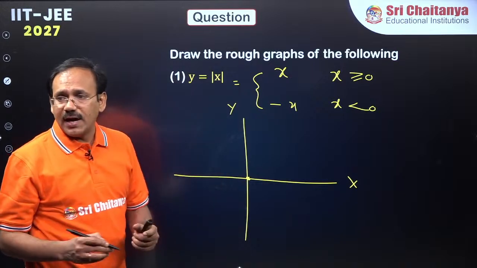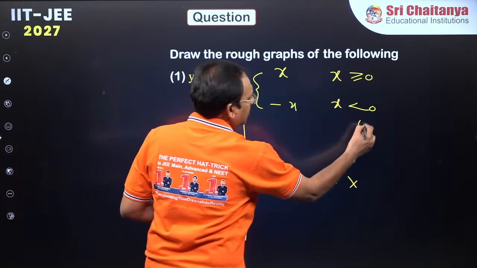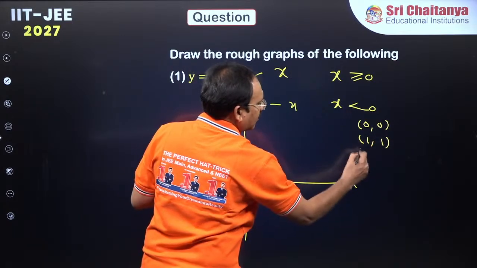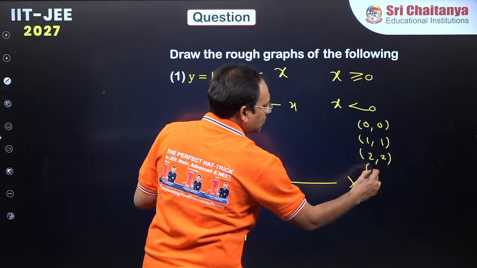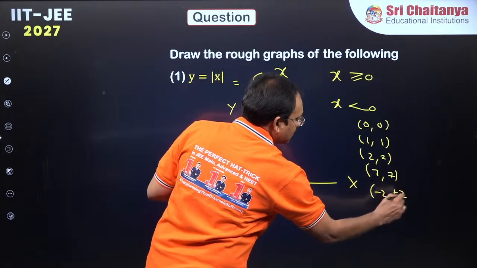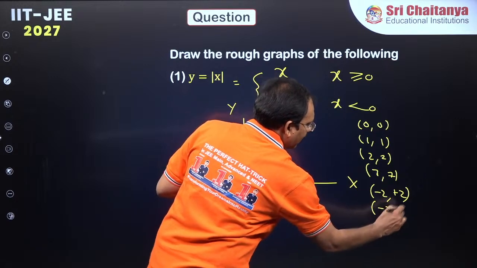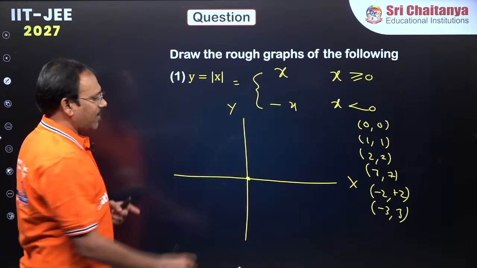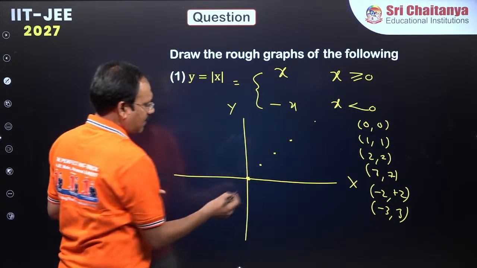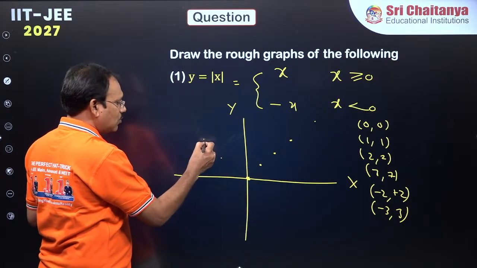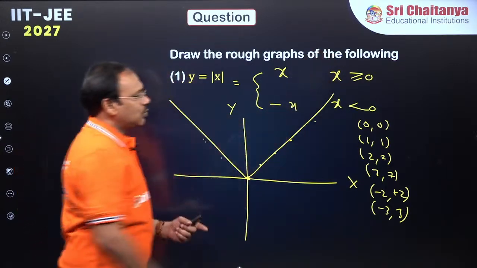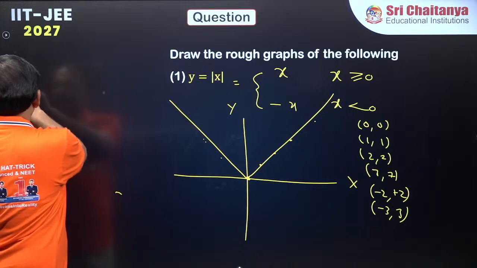Try to give some values, dear students. If x is 0, y is 0. If x is 1, y is 1. If x is 2, y is 2. If x is 7, y is 7. If x is minus 2, y is plus 2. If x is minus 3, y is plus 3. Try to plot all these points, dear students: 0, 0; 1, 1; 2, 2; 3, 3; 7, 7; minus 1, 1; minus 2, 2; minus 3, 3. If you join all these, you will get a V-shaped graph.